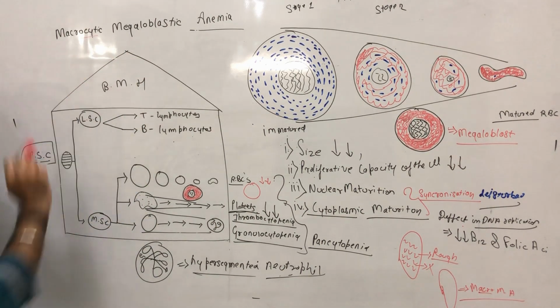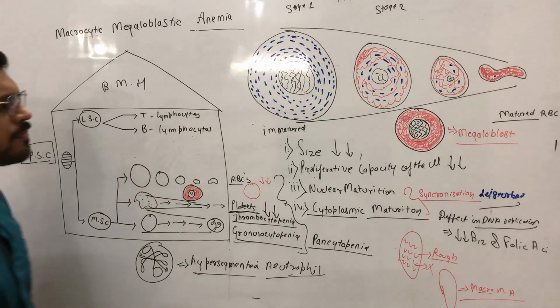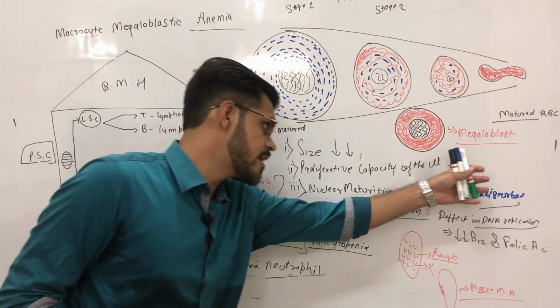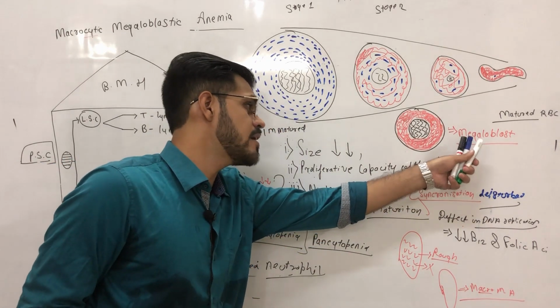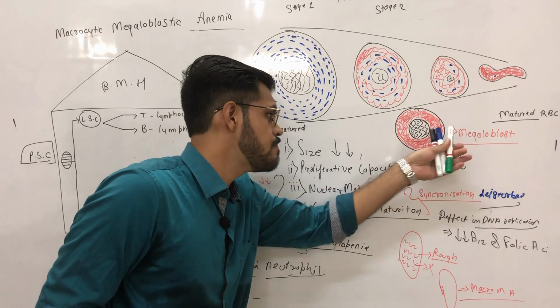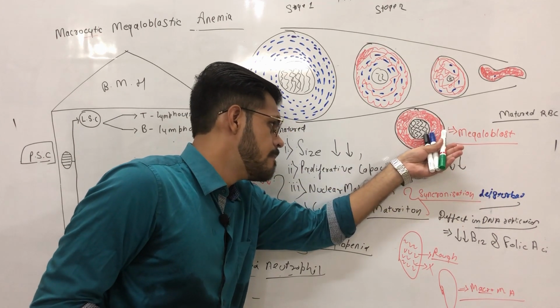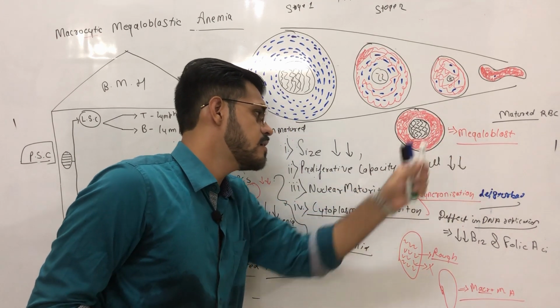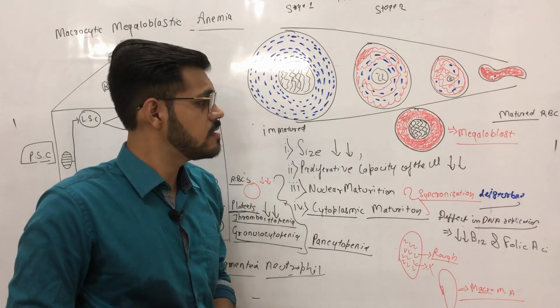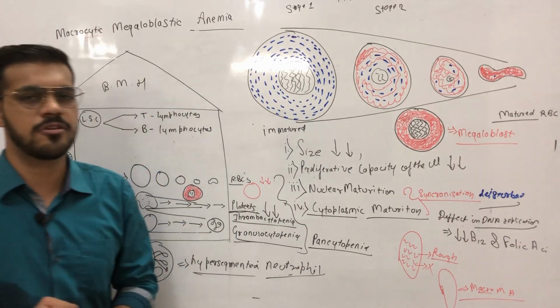Then we came towards the megaloblast. We defined megaloblast as an immature erythroid precursor cell in which there is a large nucleus and excessively hemoglobinized cytoplasm. That's all. Thank you.